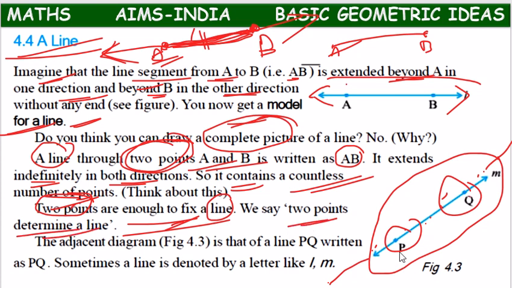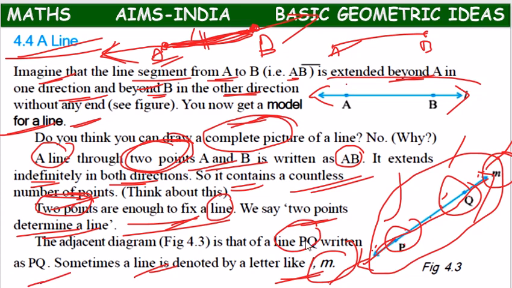So in this diagram, whatever line you are seeing, it is depending on point P, point Q. So passing through P and Q, we can draw a line. We can keep arrow mark upside, we can keep arrow mark downside, which means it can be extended both sides. And here we have kept small m. The line name is denoted by small letters. The points names are denoted by capital letters. We can call it as line PQ, or we can name it as line m. With small letter also we can name it.